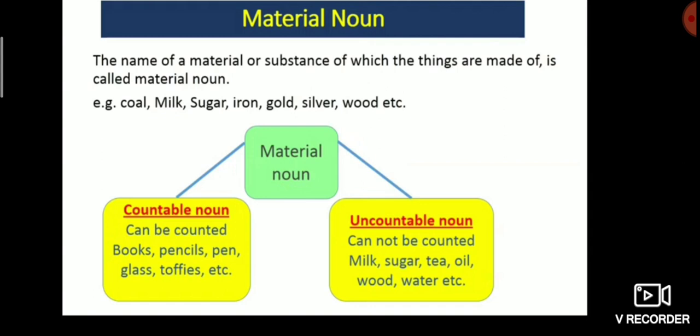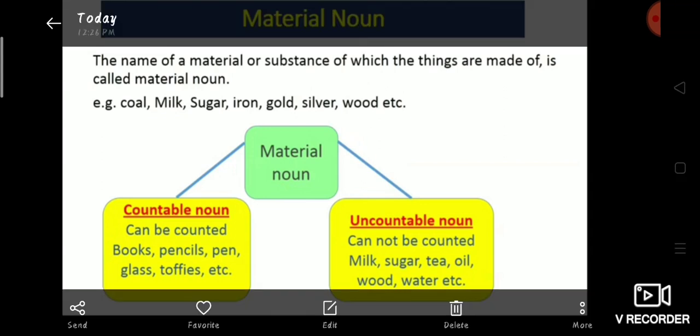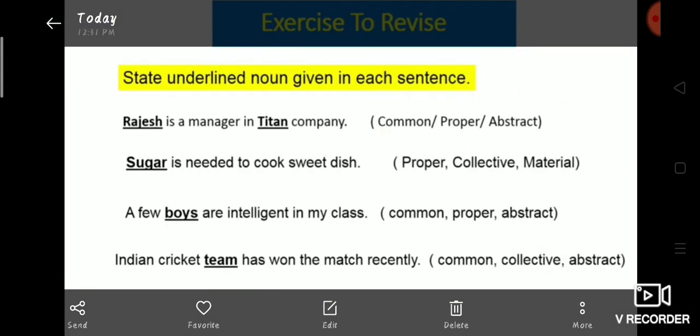Countable nouns can be touched and uncountable nouns cannot be touched. For example, countable nouns: books, pencils, pen, glass, toffee, etc. We can count these things, but we cannot count milk, sugar, tea, oil, wood, water, etc. Now we have learned all the types and kinds.